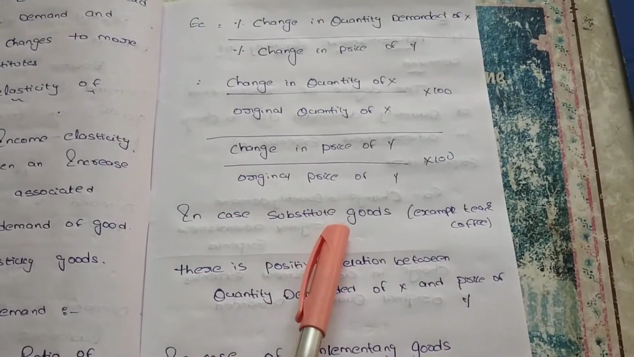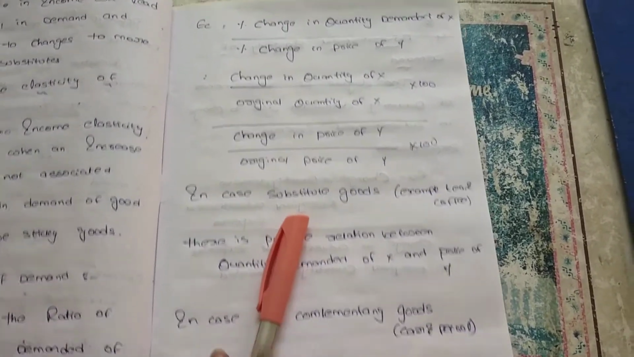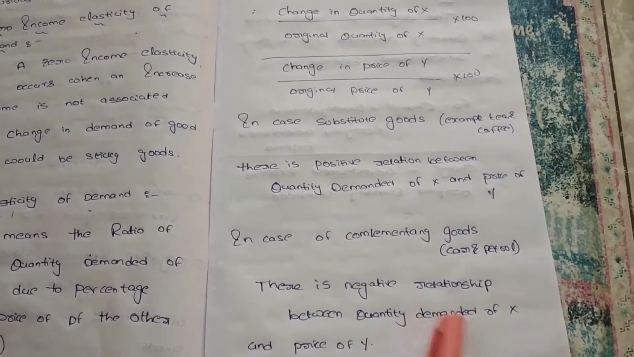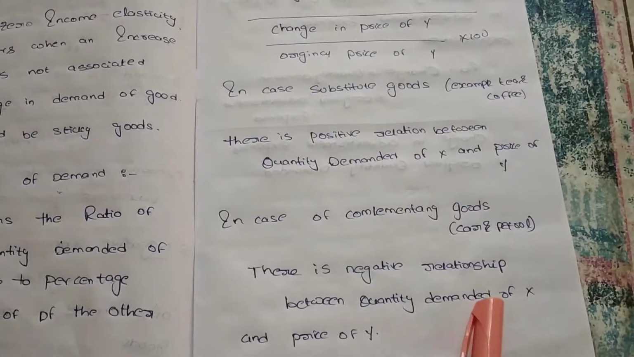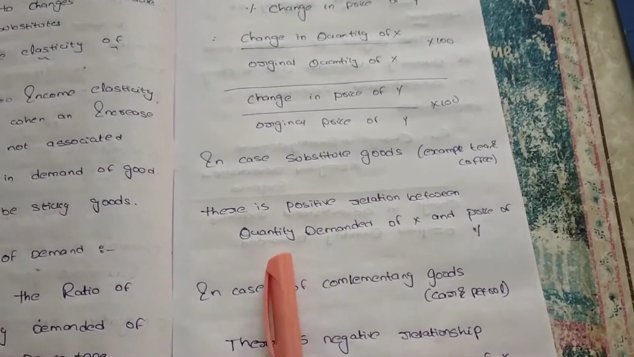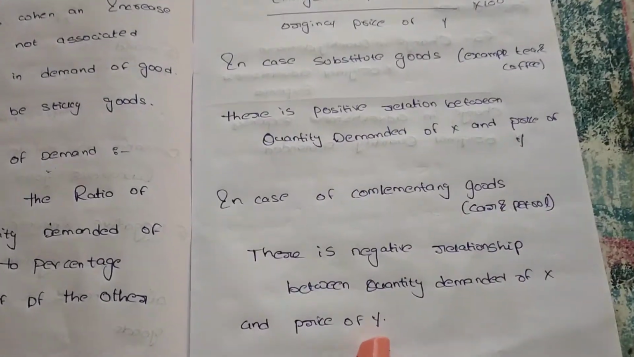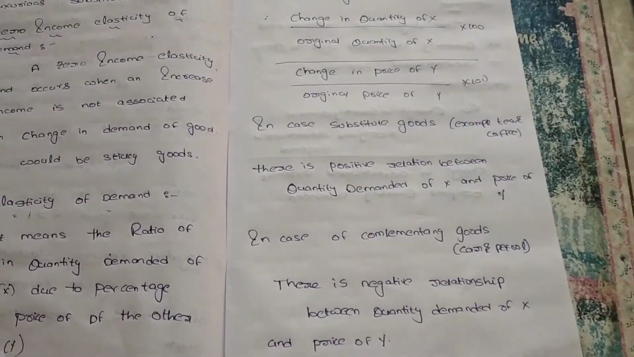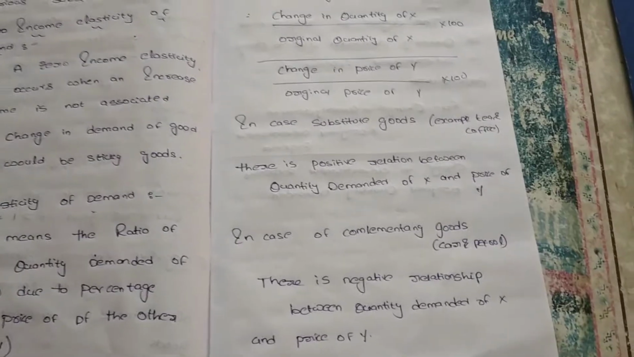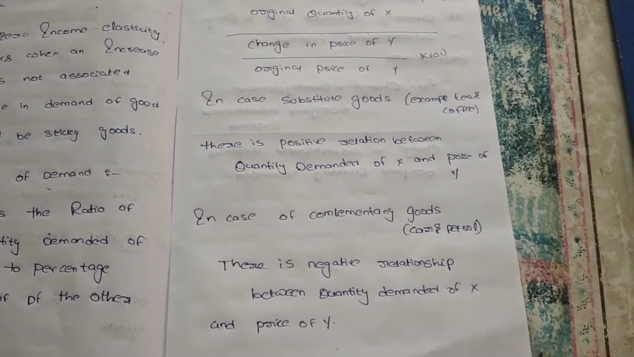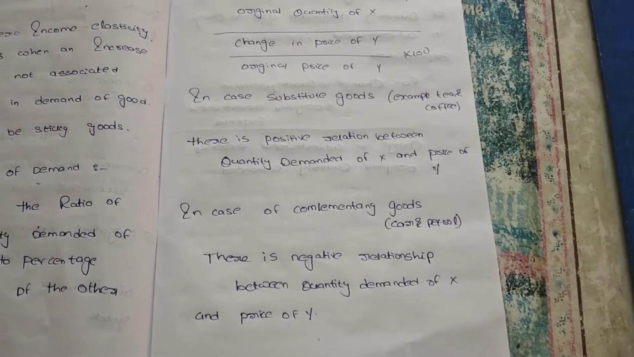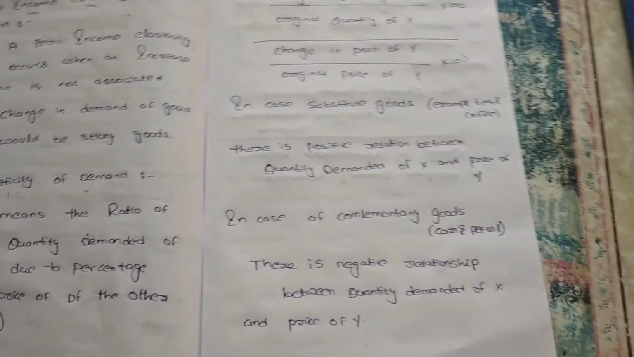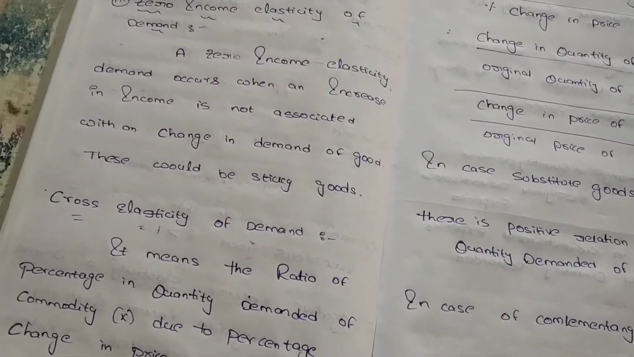So in case of substitutes, there is a positive relationship between the quantity demanded of X and price of Y. In case of complementary goods, there is a negative relationship between quantity demanded of X and price of Y. In case of substitutes, positive relationship. In case of complementary, negative relationship. It is the cross elasticity of demand. I hope you understand cross elasticity of demand: for substitutes there is a positive relationship, and for complementaries like car and petrol, there is a negative relationship between the price and demand of the particular product. This is all about the cross elasticity of demand.